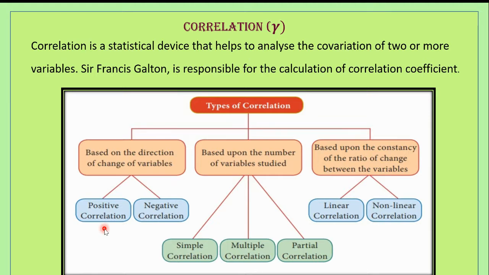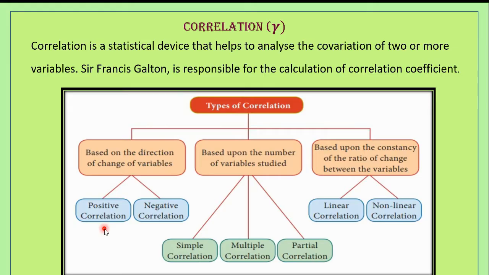If the income increases, the expenditure increases. If income decreases, the expenditure also decreases. So what is observed here? The values of two variables move in the same direction. If income increases, expenditure increases. If income decreases, expenditure decreases. So this is called as positive correlation.